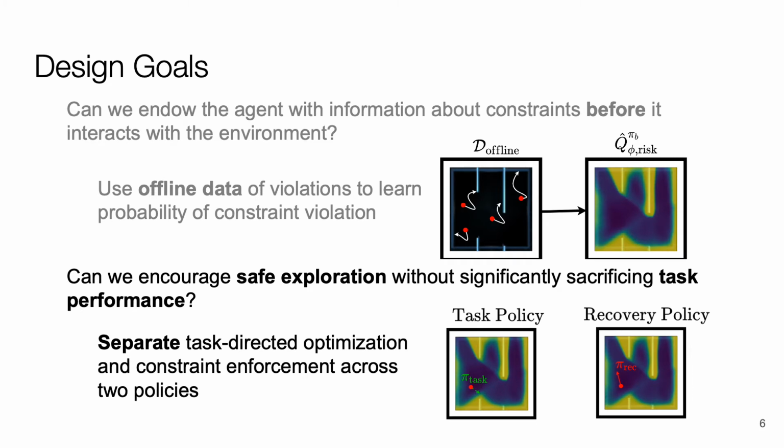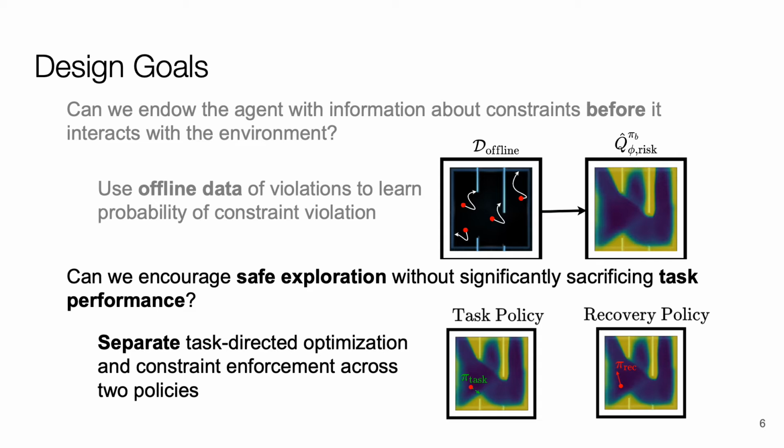a task policy whose only goal is to maximize the original task reward, and a recovery policy whose objective is to reduce the task policy's probability of constraint violation when it is in danger of violating constraints. This mitigates objective conflict between exploring sufficiently to learn new tasks and constraining exploration enough to remain safe.